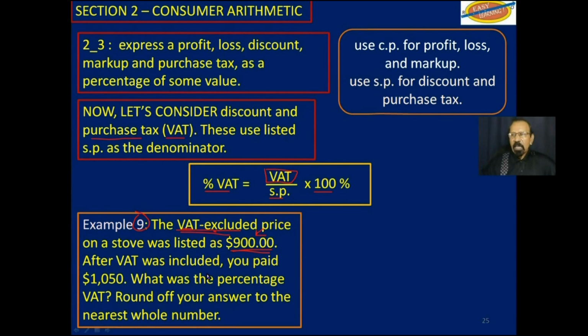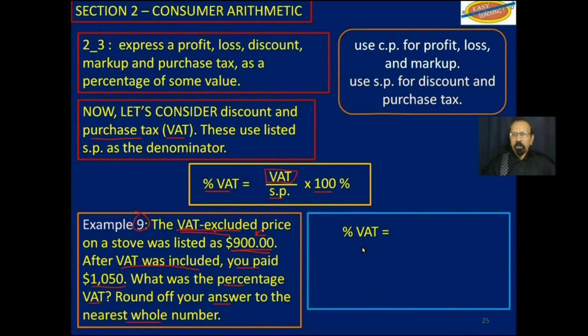Okay. After VAT was included, you paid $1,050. What was the percentage of VAT? Round off your answer to the nearest whole number. So percentage VAT would be the actual VAT over the selling price multiplied by 100%.